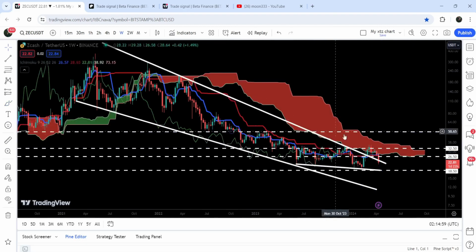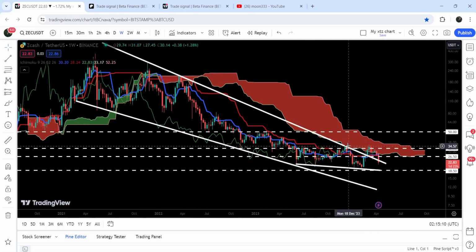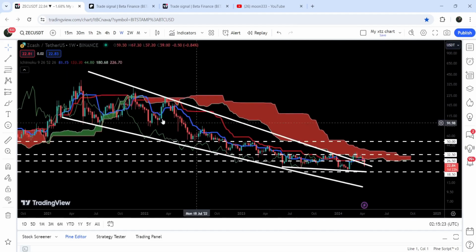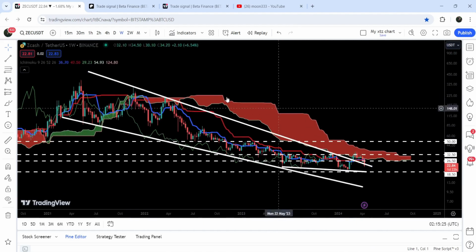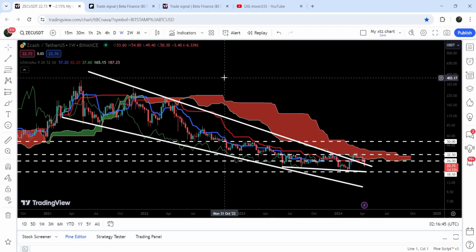And by the way, this will be the most significant resistance of Ichimoku bearish cloud. You can see that for the past several months, it is breaking at a very strong resistance. We got rejection here, we got rejection here, and now for the past several weeks or months, we are having again and again rejections by this resistance. Therefore, we will need to break out this Ichimoku bearish cloud resistance in order to continue this rally or move to the upside. Now, if you take a look at the target for this breakout from this big falling wedge pattern, that target is, by the way, here at the top of the wedge between $400 to $500.